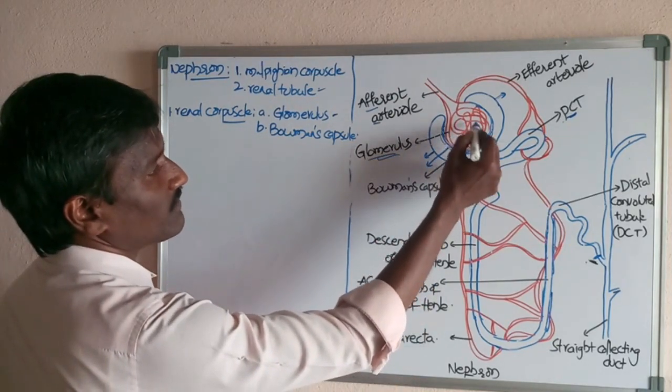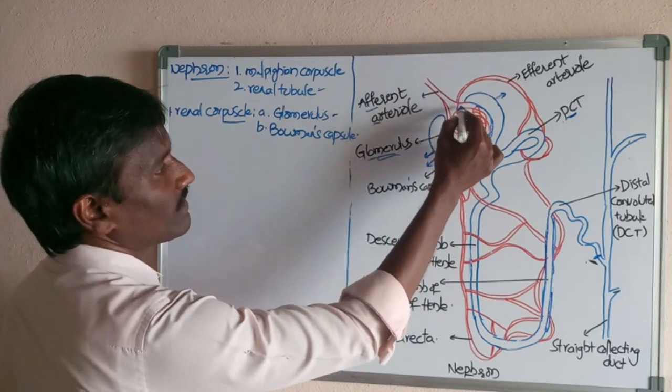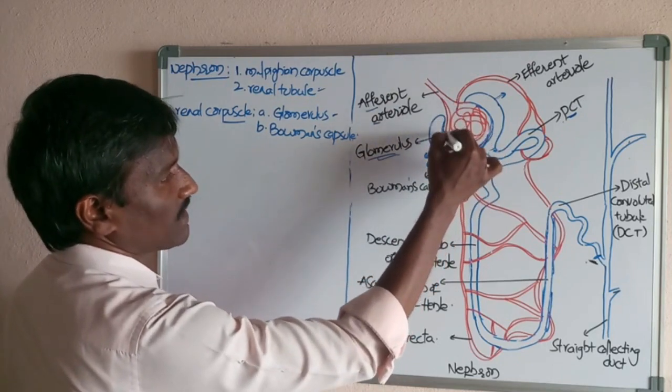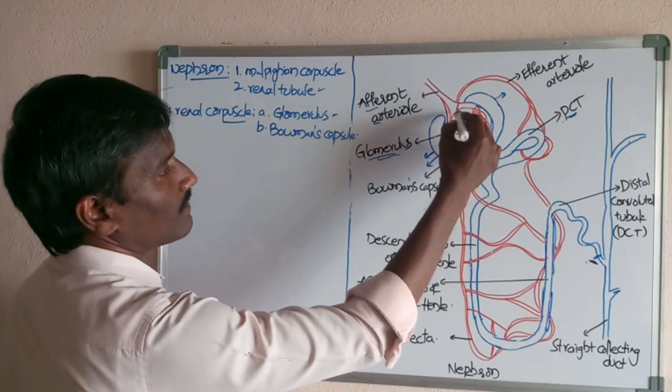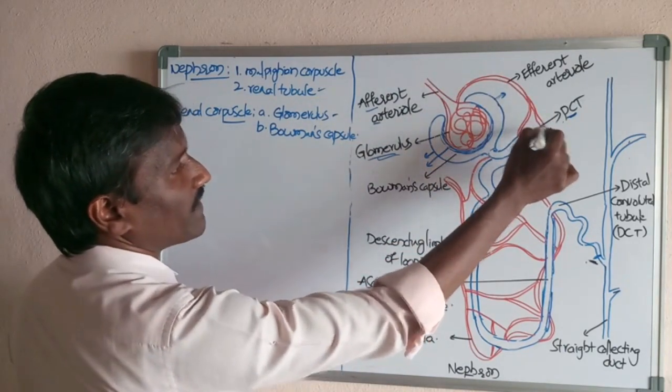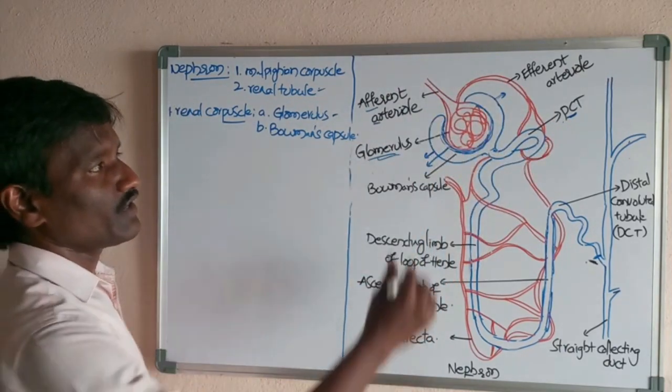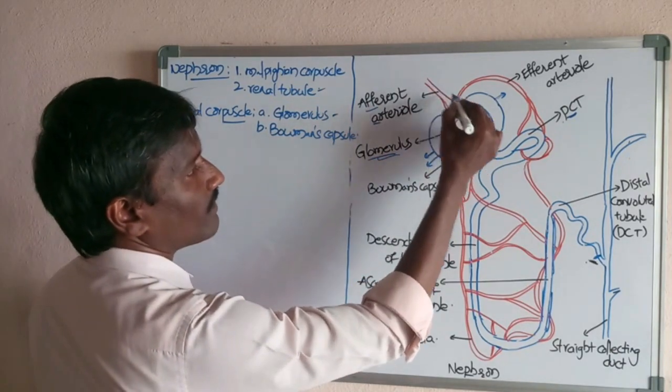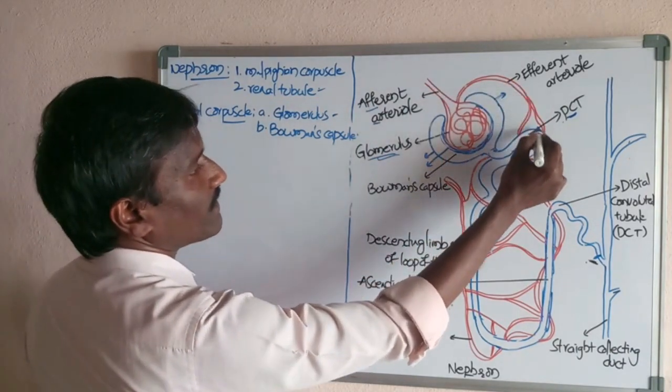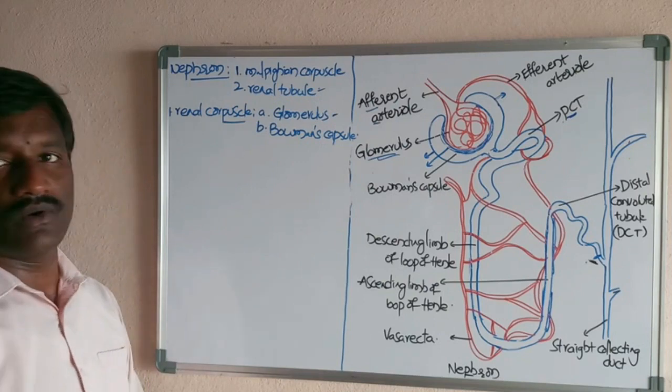After forming the glomerulus, it leaves the Bowman's capsule in the form of the efferent renal arteriole. This is the afferent renal arteriole, and this is the efferent renal arteriole.